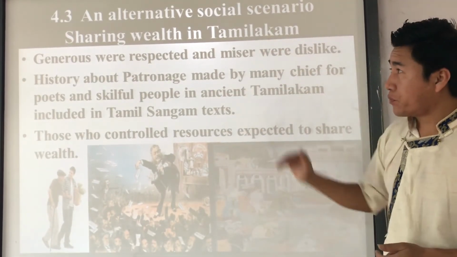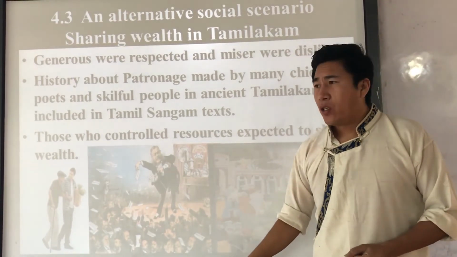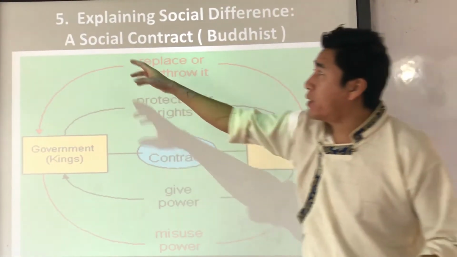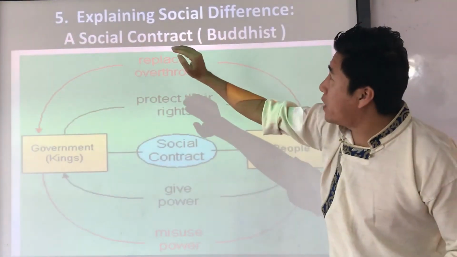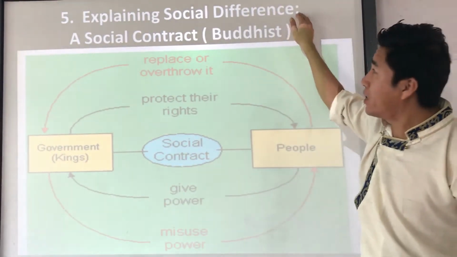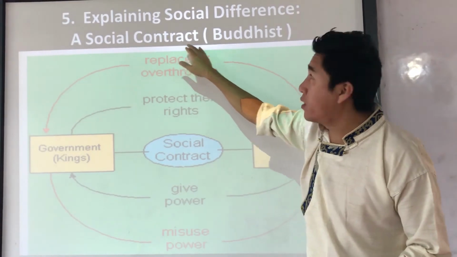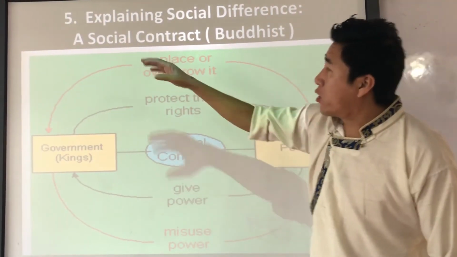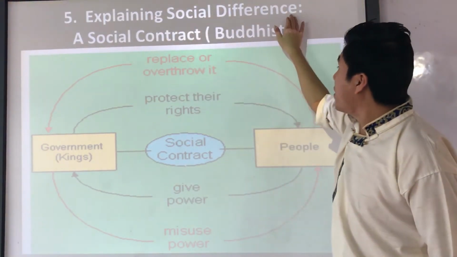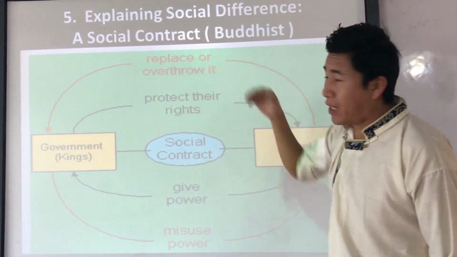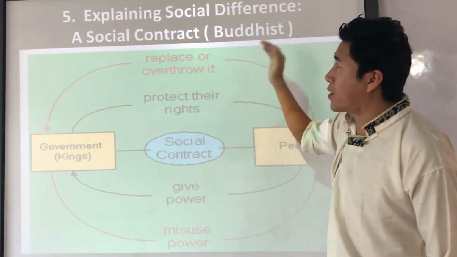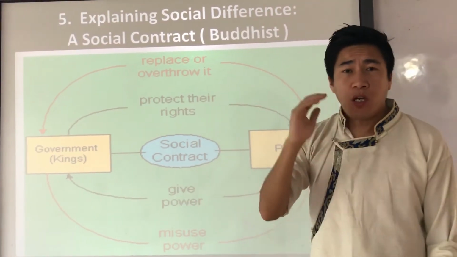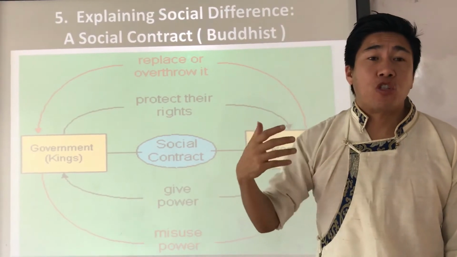Understood? So the last topic today that we are going to discuss is a new topic, topic number 5, explaining social difference, a social contract. Buddhist. Now see, in your textbook the topic is explaining social difference, a social contract. And I have extra added this Buddhist because within this topic we are going to discuss a Buddhist understanding about social difference.